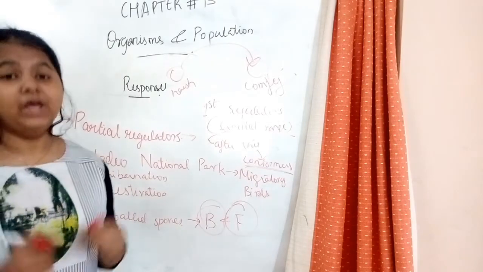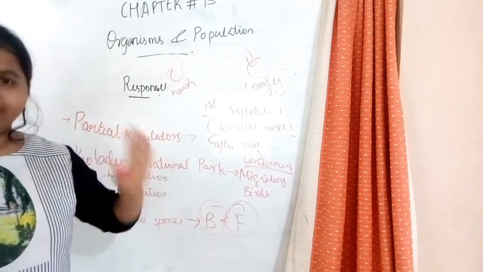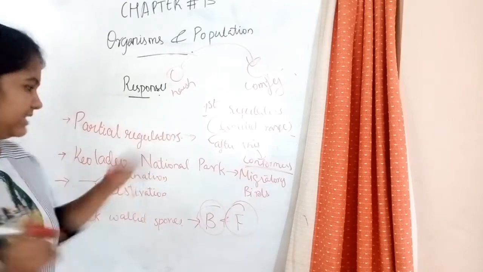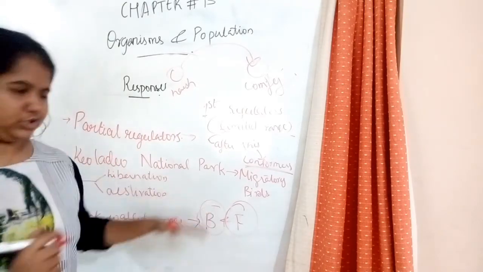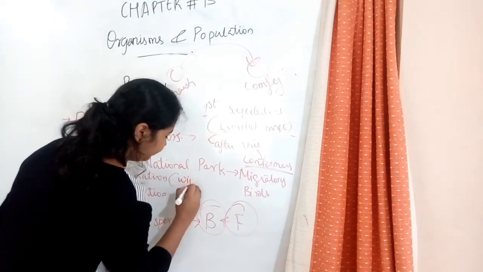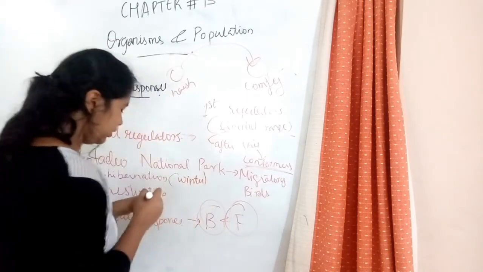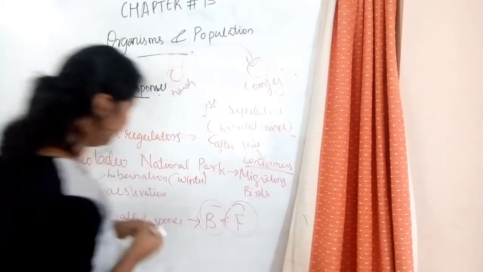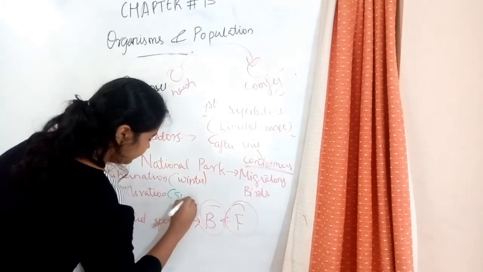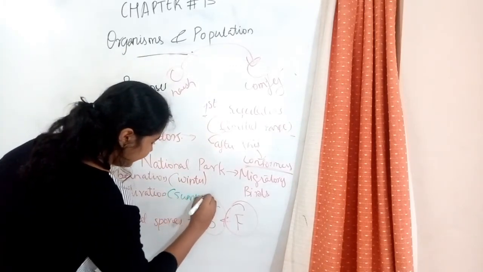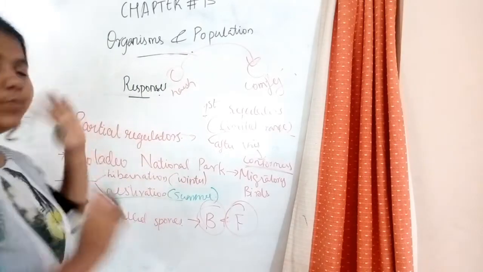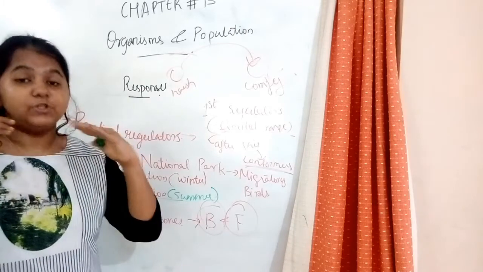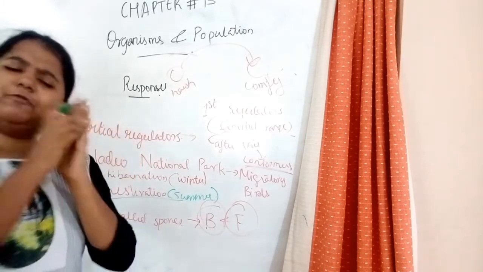Other organisms stop their bodily functions for a time period. During winter, when they stop their bodily functions, it's known as hibernation. So this is for winter. And for summer, what happens? It's called estivation. So what is that? There are organisms which stop their bodily function and go for a sleep.